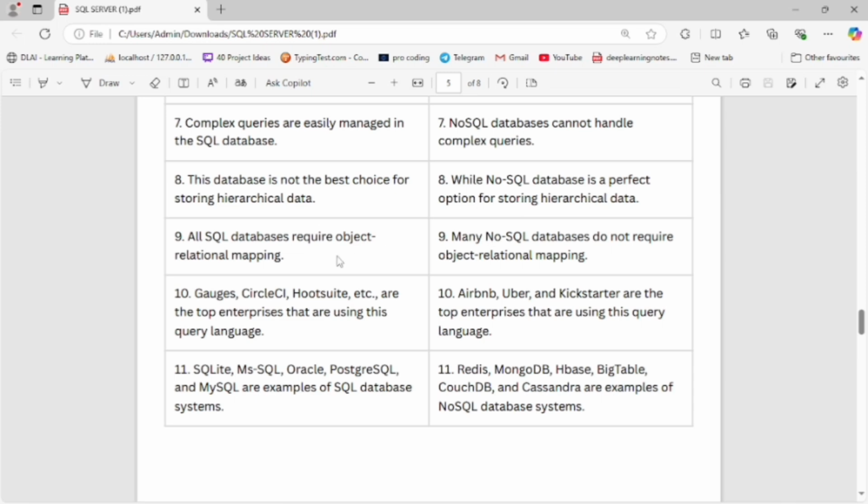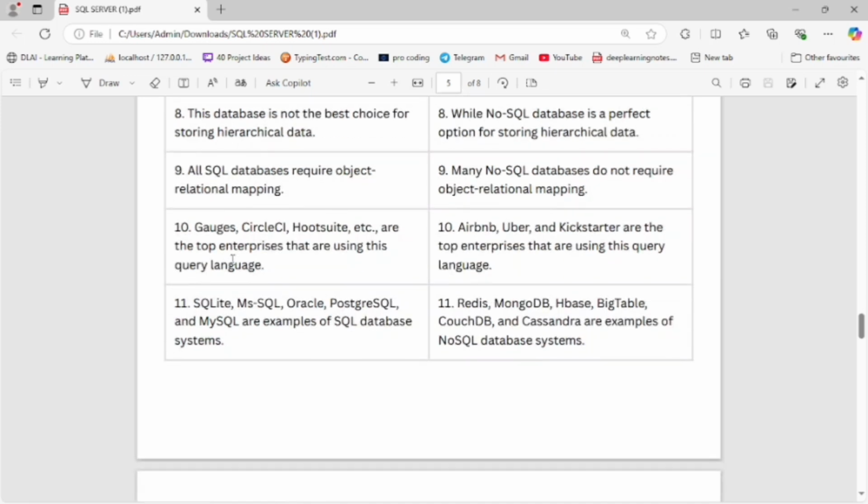Now let's study that all SQL databases require object relational mapping. And the next point is that many NoSQL databases do not require object relational mapping.